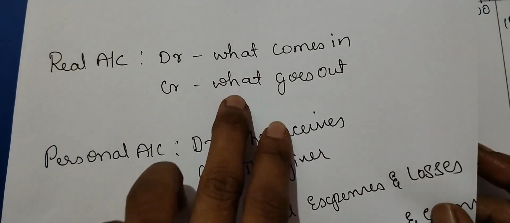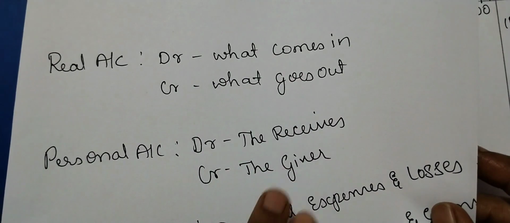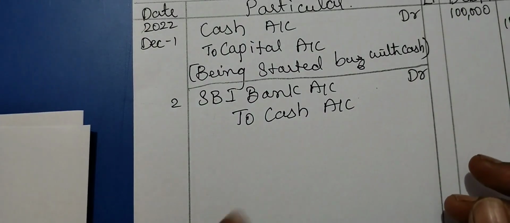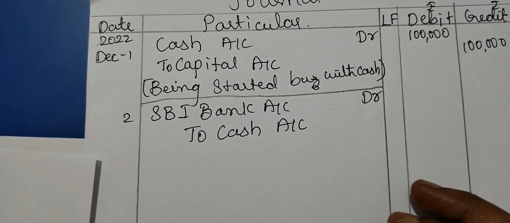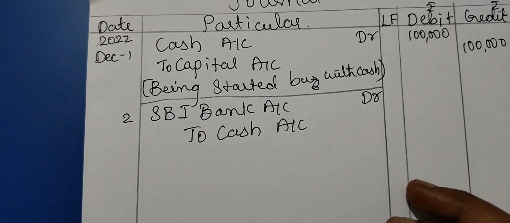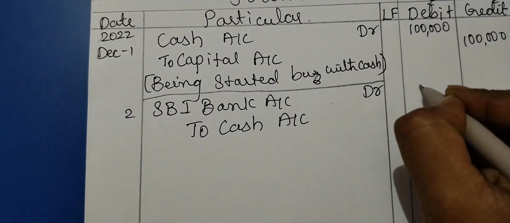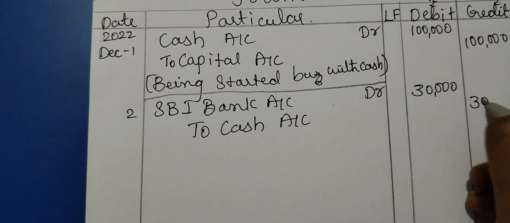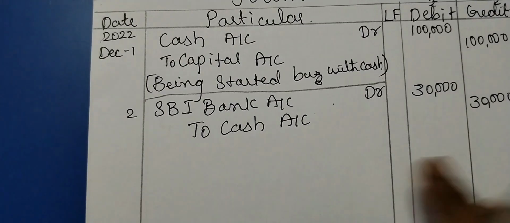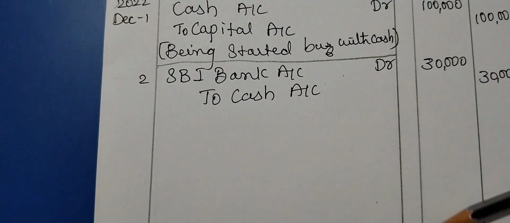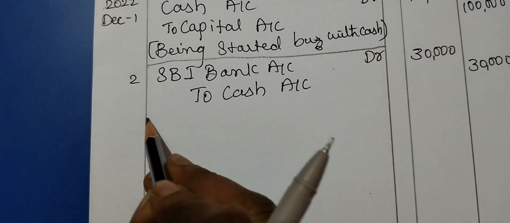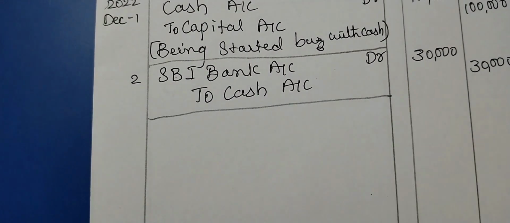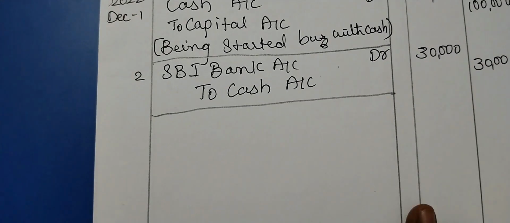So you are crediting what goes out from the business. What is the amount? Amount is 30,000. I will tell you how to write a narration. I am not writing the narration over here. Being cash deposited into bank.